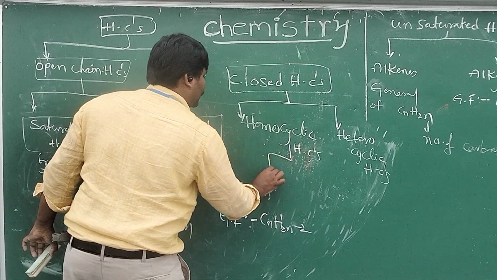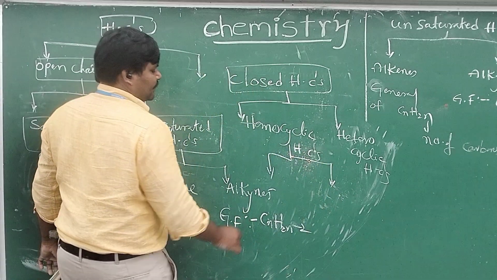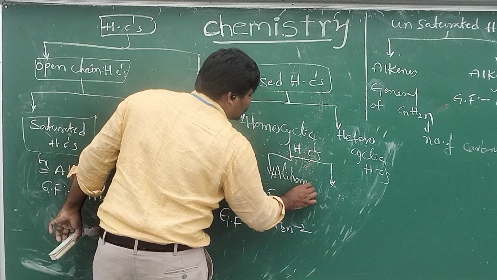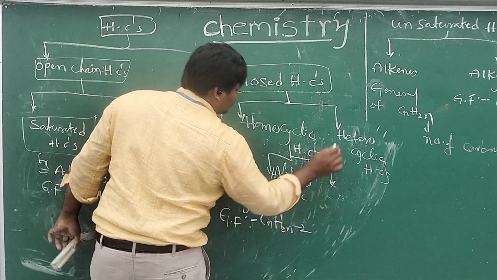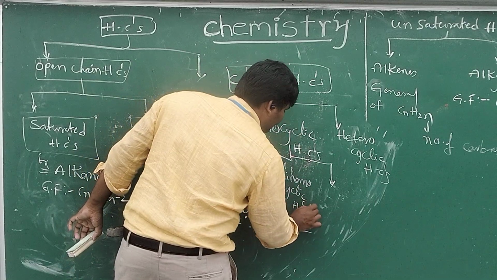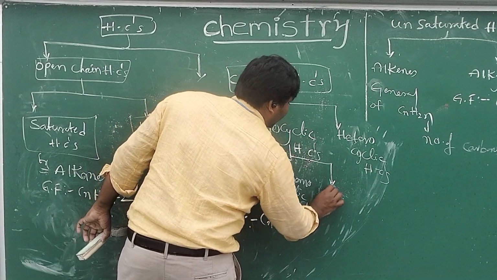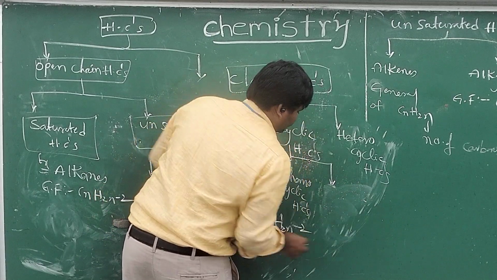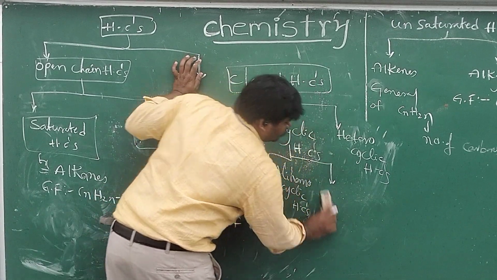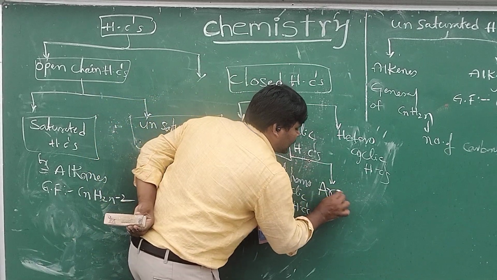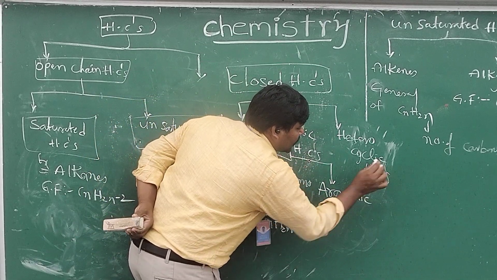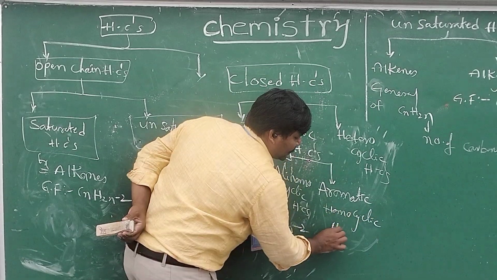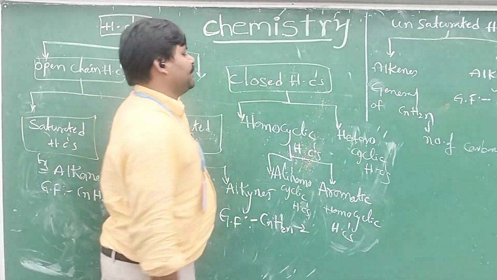These homocyclic hydrocarbons are again classified into two categories: alicyclic and aromatic homocyclic hydrocarbons.